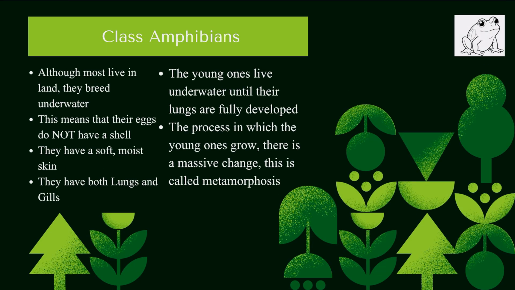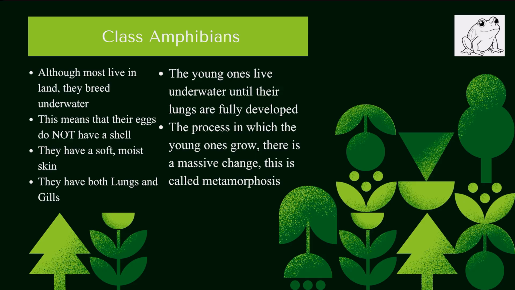Although most amphibians live on land, they breed underwater. This means their eggs again do not have a shell. Remember, if the eggs are going to be laid underwater, then there are no shells. They have a soft, moist skin. They have both lungs and gills.